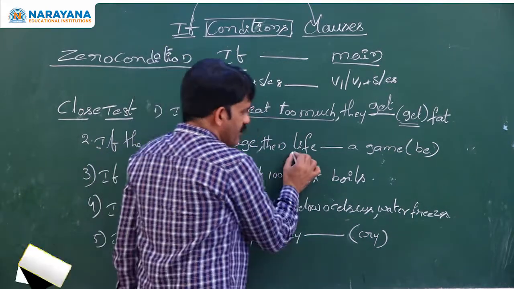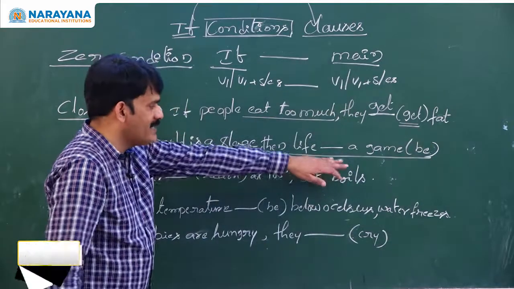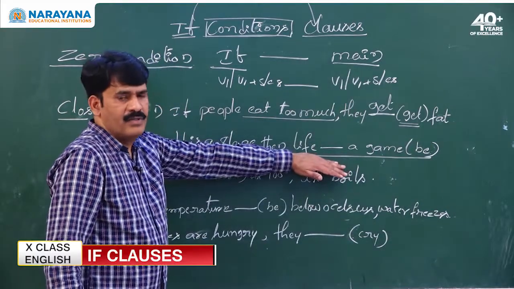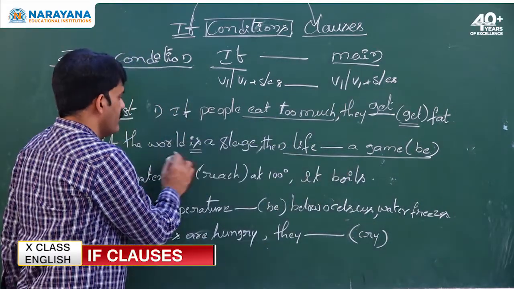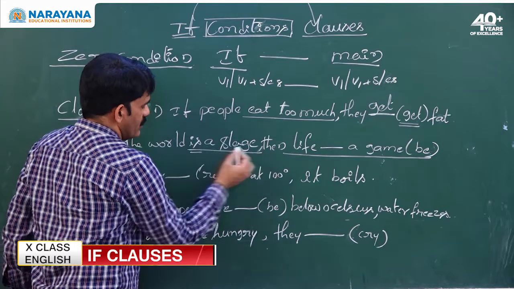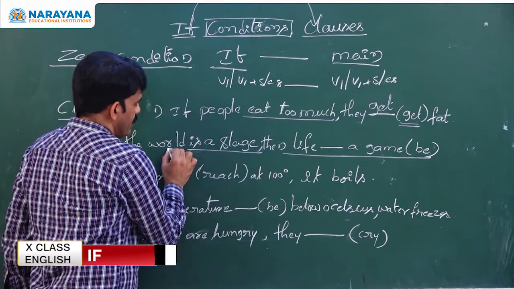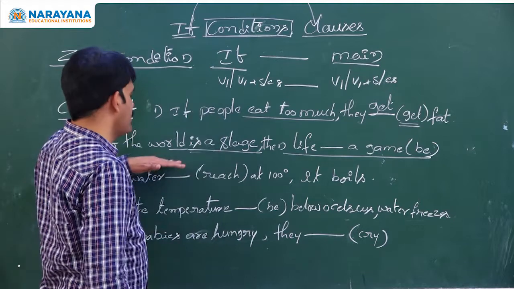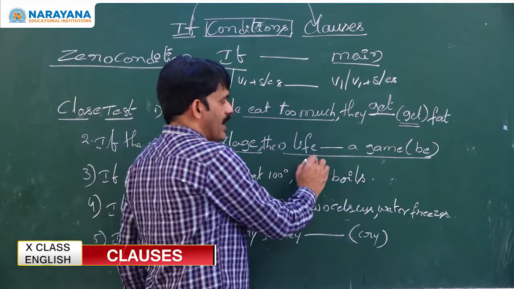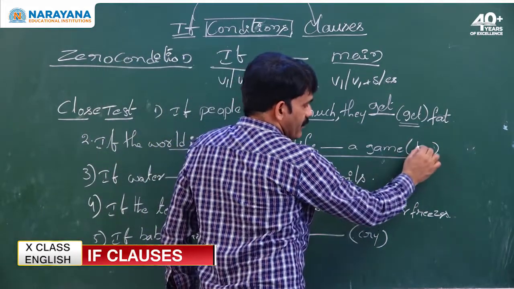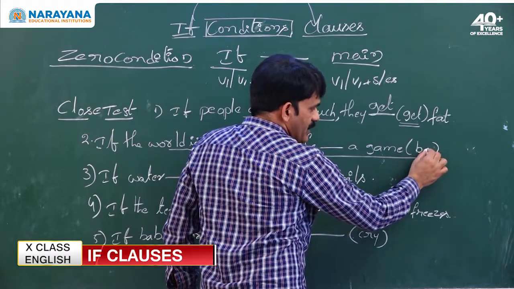Again the blank is given in the main clause. So what is your inference here? If the world is a stage, it is also a universal statement like a proverb. In the bracket, B is given.